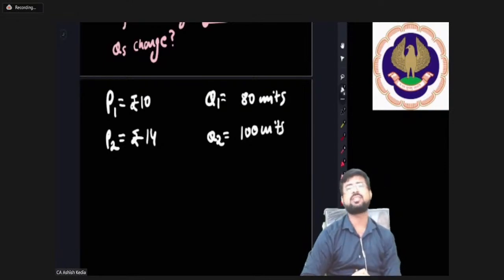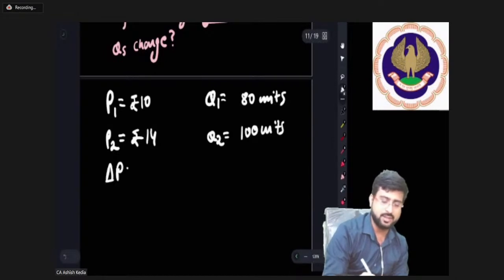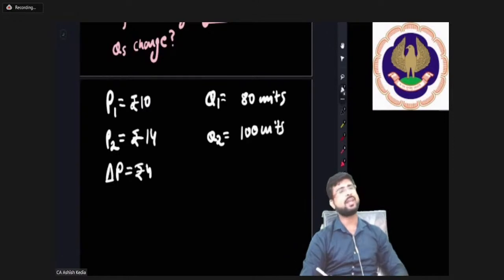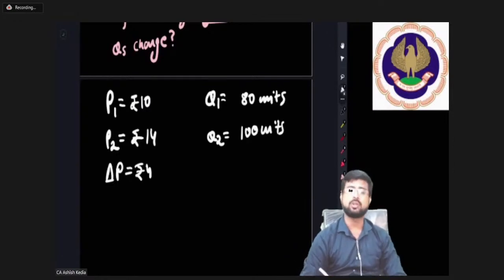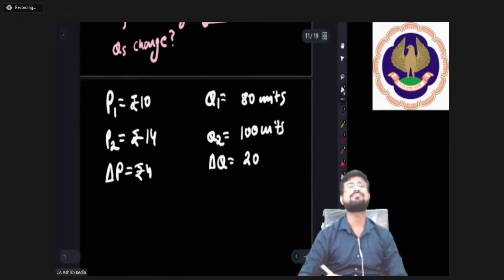Yes, there is a change in price. By how much is the price rising? It's rising by rupees 4. By how much is the quantity changing? It's rising by 20 units.